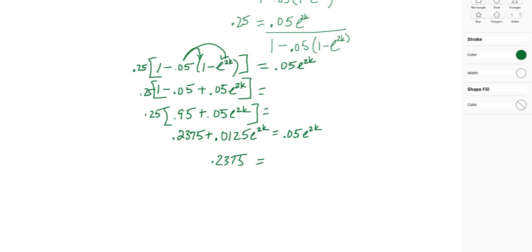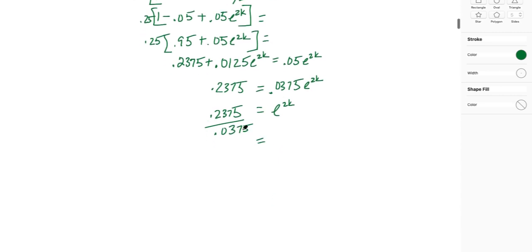When I subtract 0.0125 e to the 2k on both sides, we get 0.0375 e to the 2k. Let's isolate our e value. I'm going to divide both sides by this value here, so 0.2375 divided by 0.0375 is what I'm going to get here.